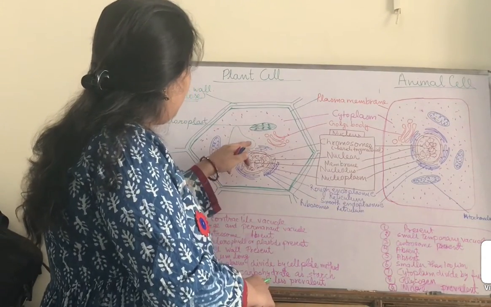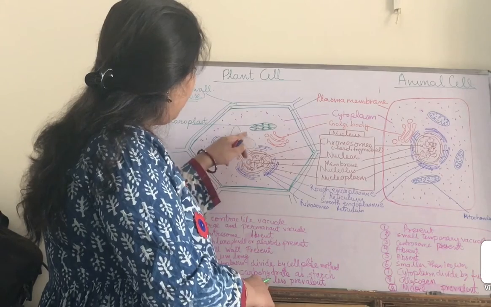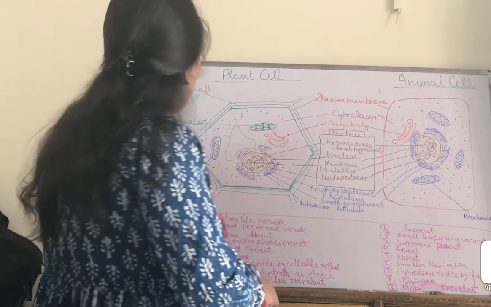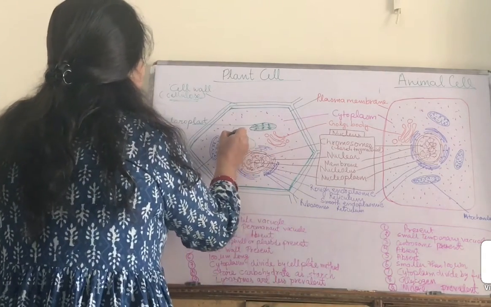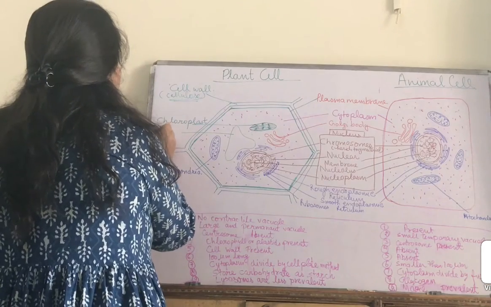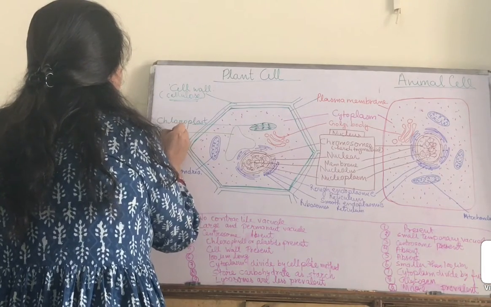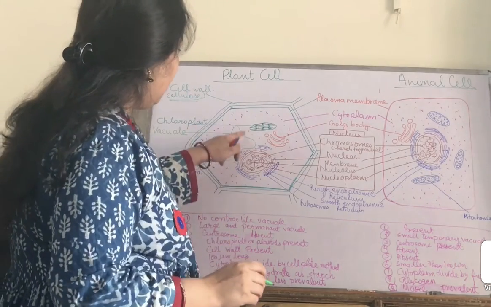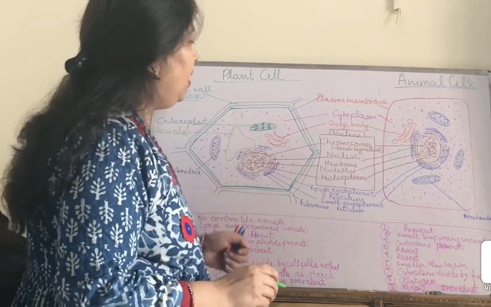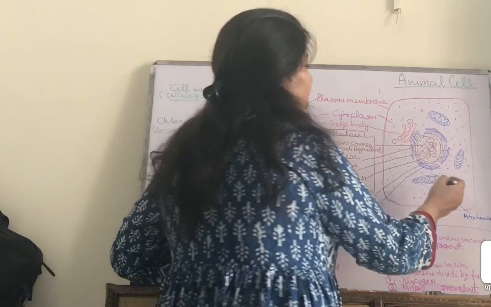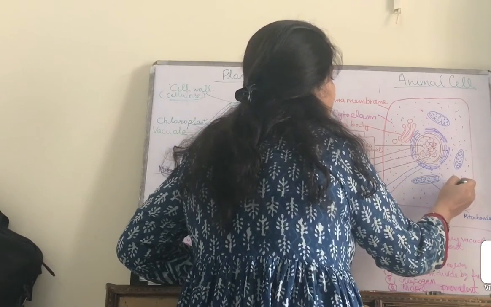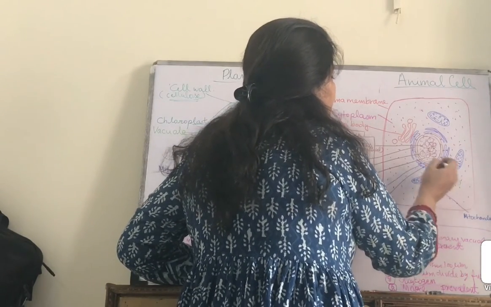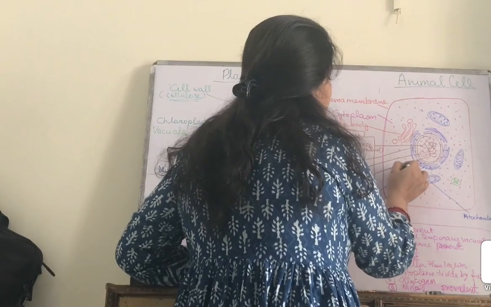And now see, this part I have drawn earlier, and this part is showing the vacuole. The vacuole is larger in the plant cell, and in the animal cell vacuoles are smaller, which can be called food vacuoles, which store some food in them.